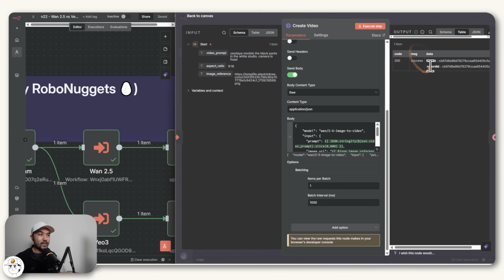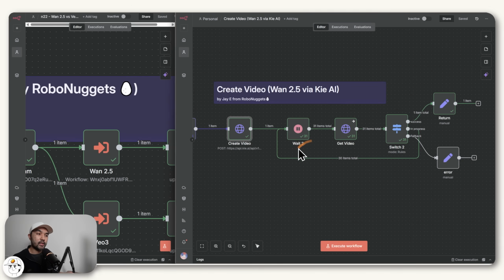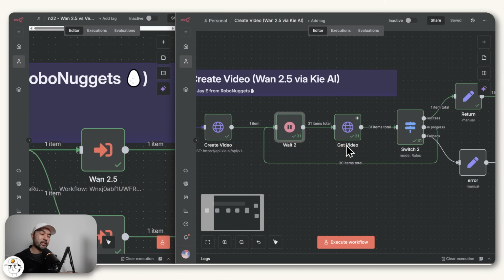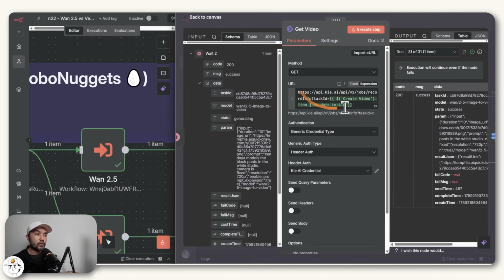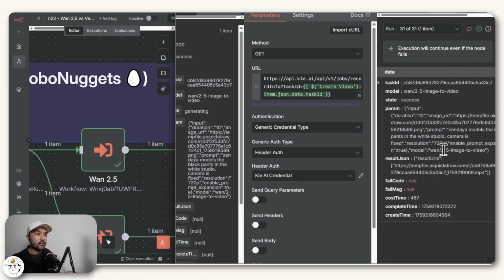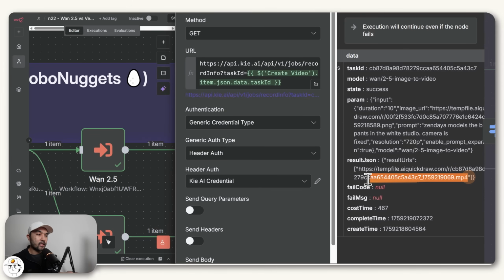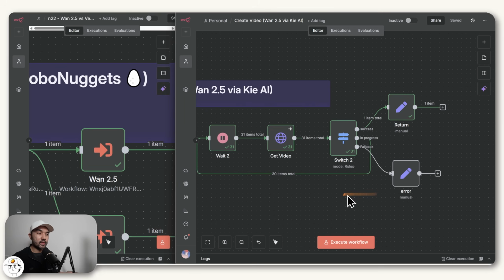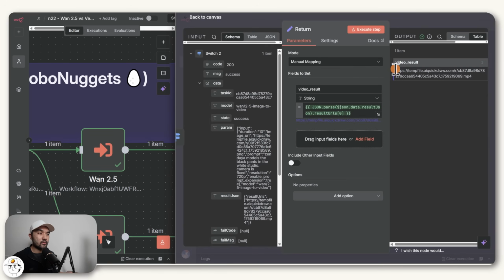But once that request has been passed, we just have a wait node here once again to wait until that video has been generated. And then once sufficient time has passed, we call on this get video node in order to check with KEI if our video is now available. And you can see here in the final run of this node that it gave us this MP4 file, which is the video that Wan2.5 generated. And so same as before, we just have a switch node here in order to handle cases where the video is still in progress. But once it is fully done, we map it to this return node to send back that MP4 file back to the main workflow.